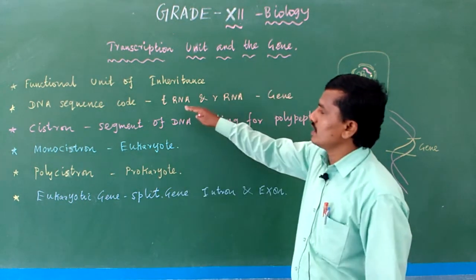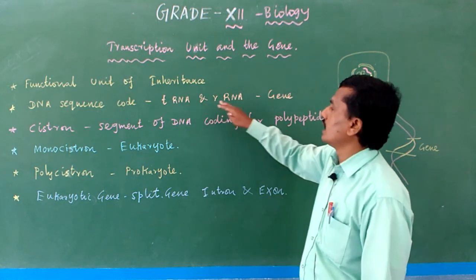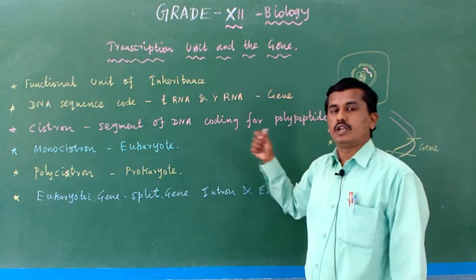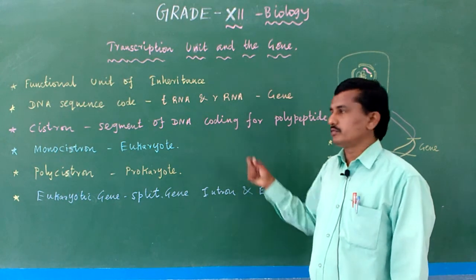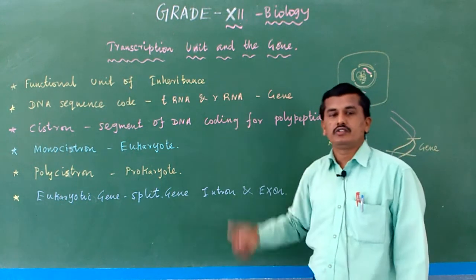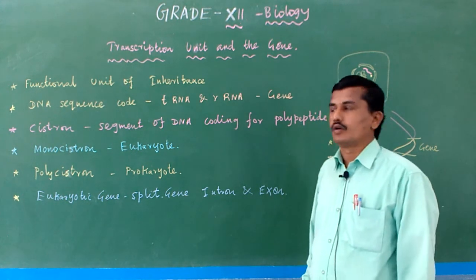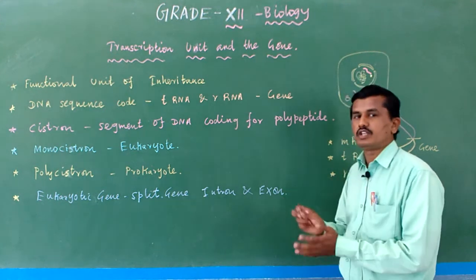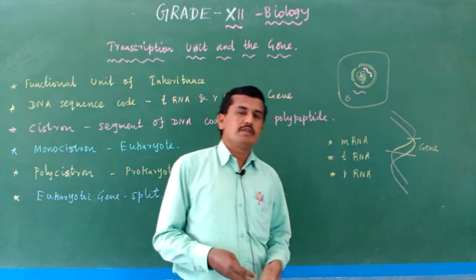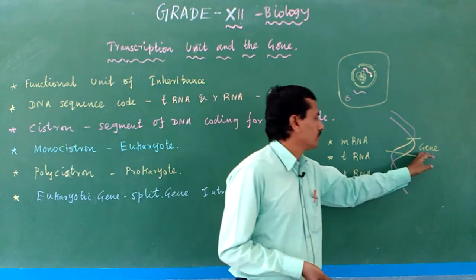Listen, the DNA sequence codes for mRNA or tRNA and rRNA. tRNA means transfer RNA, which is useful for the protein synthesis process, and is present in the cytoplasm. And rRNA means ribosomal RNA, present inside the ribosomes. Okay. So the DNA sequence, the part of DNA which codes for the tRNA or maybe rRNA or maybe mRNA, is also known as gene.